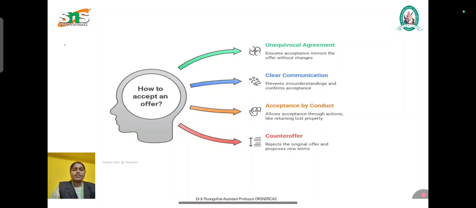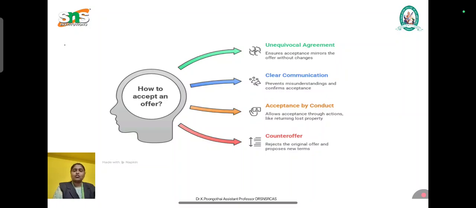Here we have some essential points. Acceptance must be absolute and unqualified. It should be communicated to the offerer. It must be given within the prescribed or a reasonable time. It must be given by the offeree according to the prescribed mode. These are the contents of a valid acceptance.